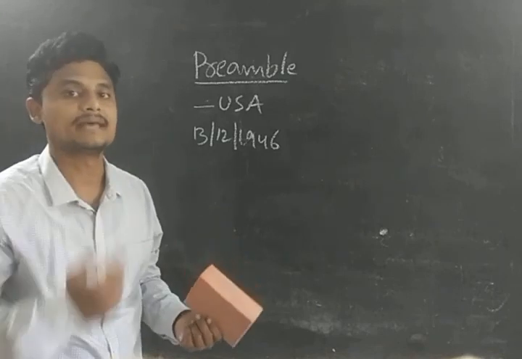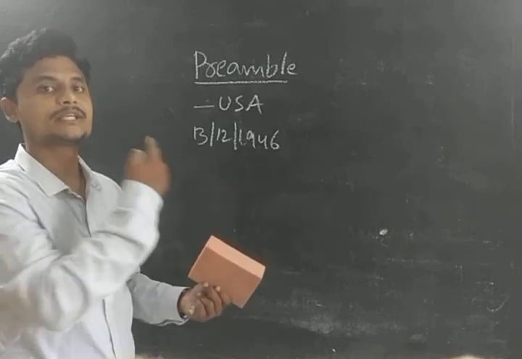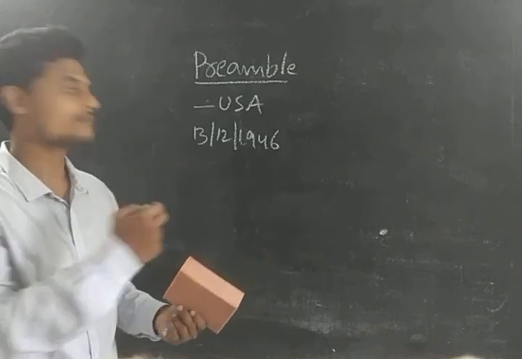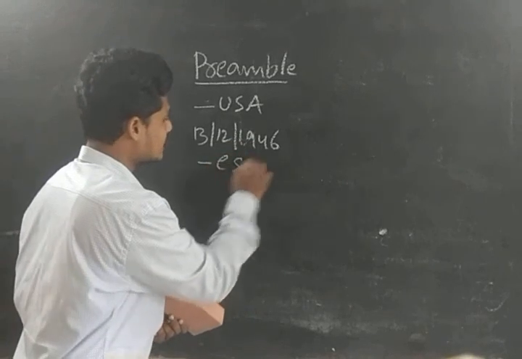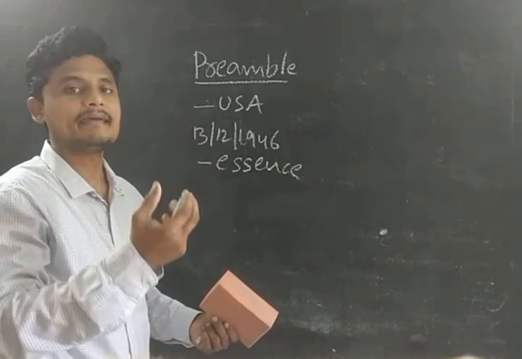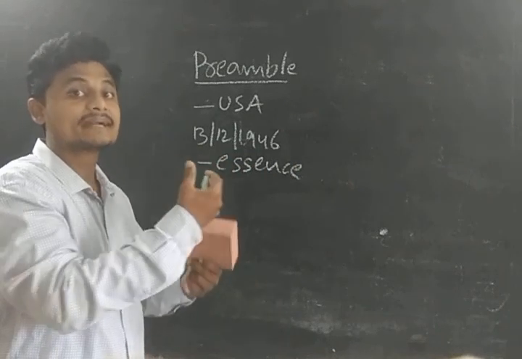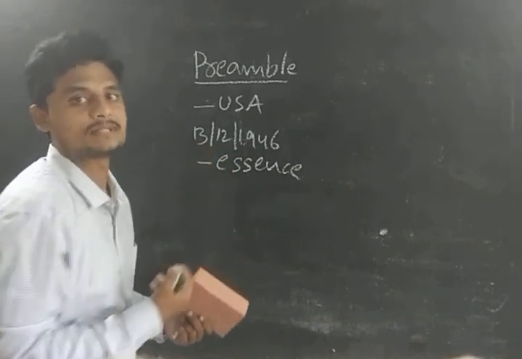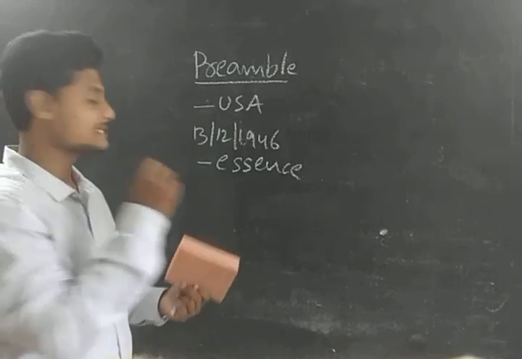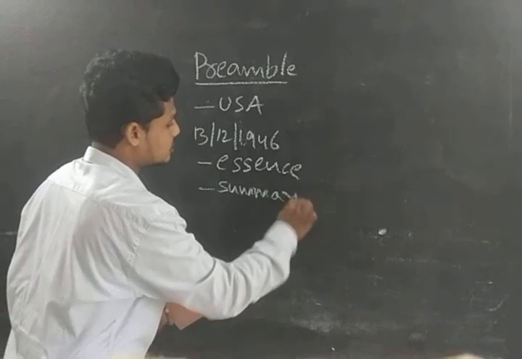This is very, very important, guys. It gives the essence of the Constitution. Entire things we have described in a few concepts in the preamble. I can say it is the summary of the Constitution, guys.